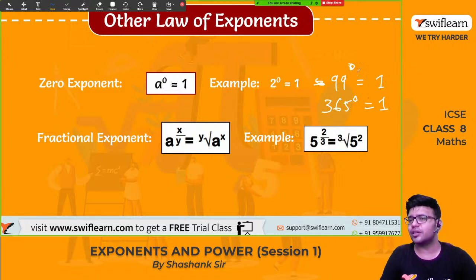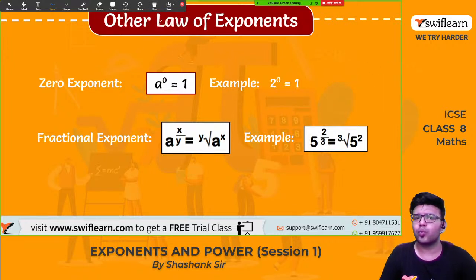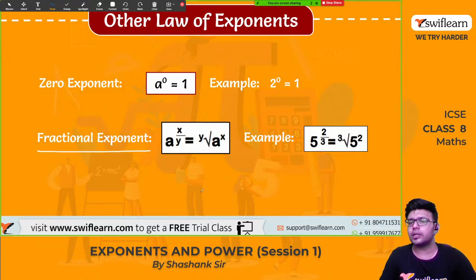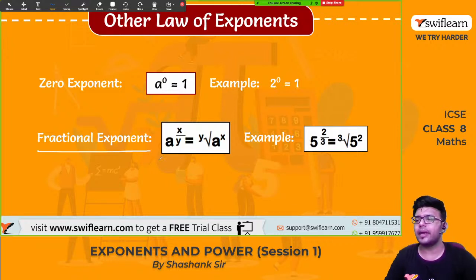Any integer raised to 0 is 1. Now a raised to x by y, this is called a fraction exponent. So a to the power x by y. Okay, so this can be written as, कैसे पढ़ते हैं देखो यहाँ पे. Okay, so y root of a raised to x. How do we read this? Y root of a raised to x.